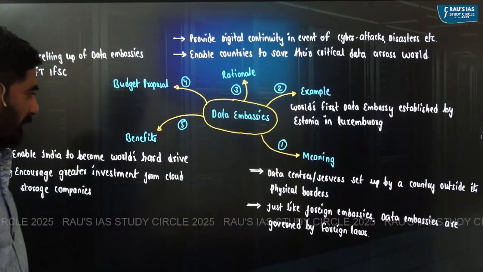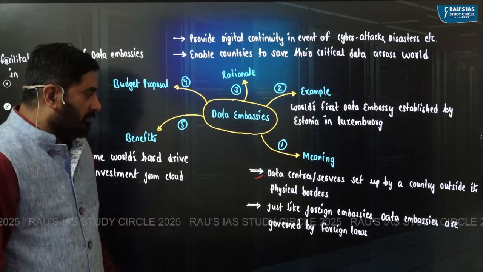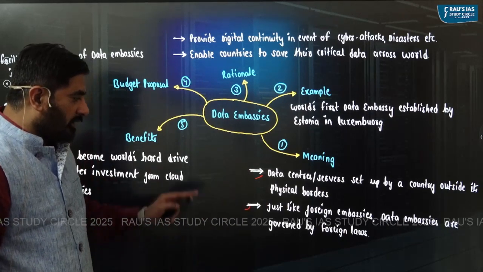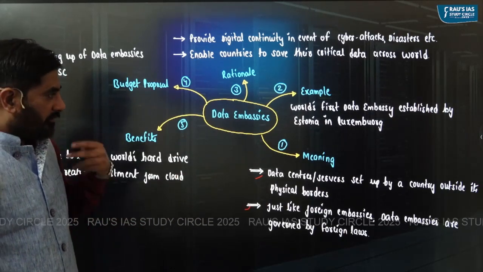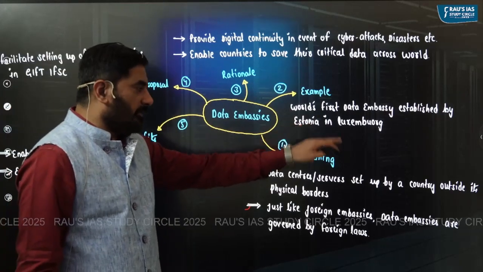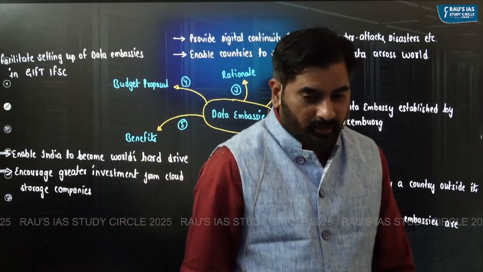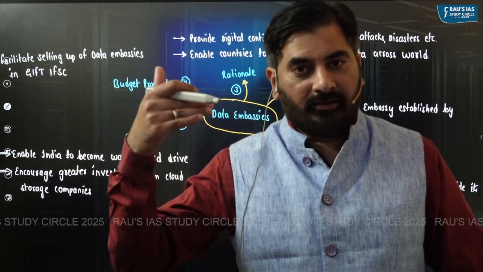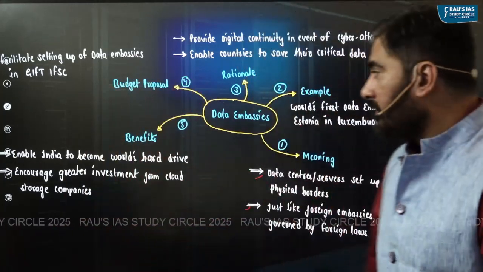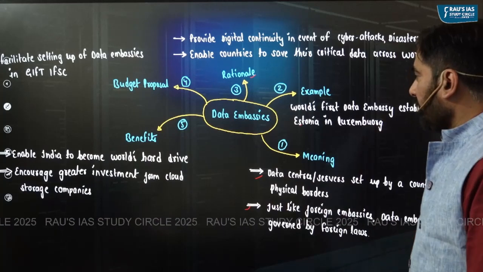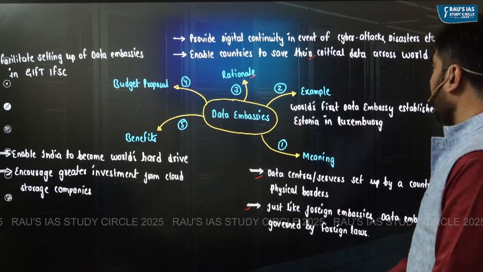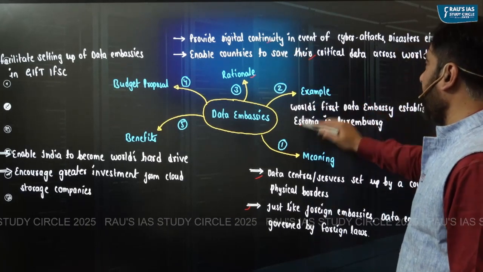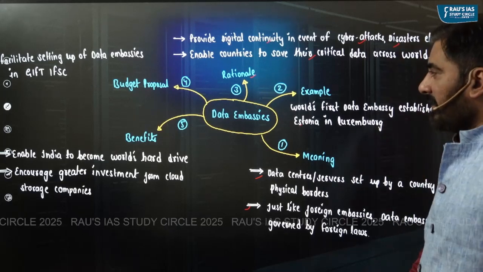So if you look at the details, data centers are set up by a country outside its physical border, and just like foreign embassies, data embassies are governed by foreign laws. The world's first data embassy has been established by Estonia in Luxembourg. In fact, Monaco has also established its data embassy in Luxembourg. The rationale is to ensure that countries are able to save their critical data across the world and ensure that they have access to that data in case of cyber attacks and disasters.